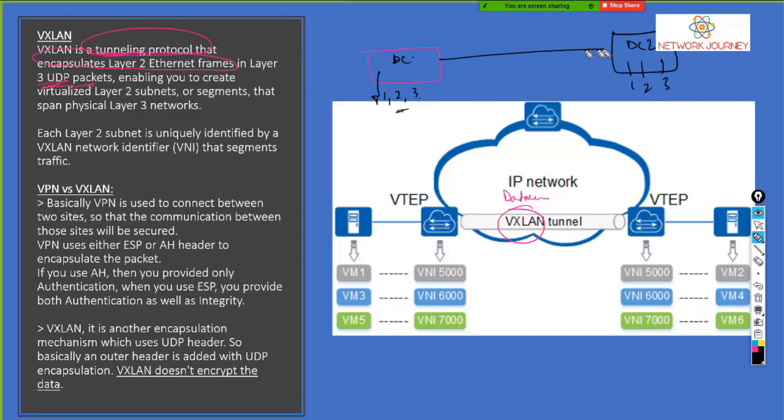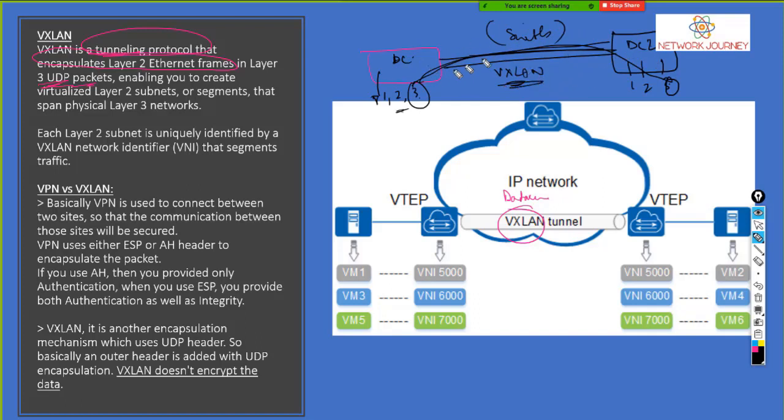That means if I have a tunnel between them, I don't need the layer 3 routing happening. I want them to be switching. I want this user of VLAN 3 making use of this user on the switching platform. I'm not talking about the routing here. So we make use of VXLAN. VXLAN acts as an extended LAN.